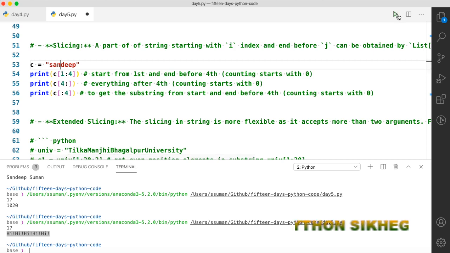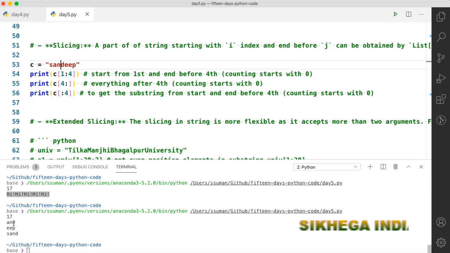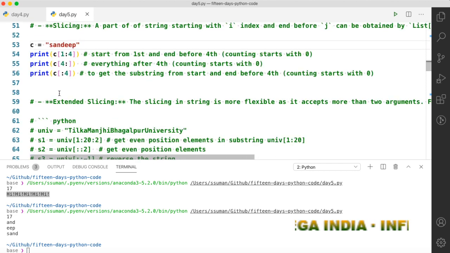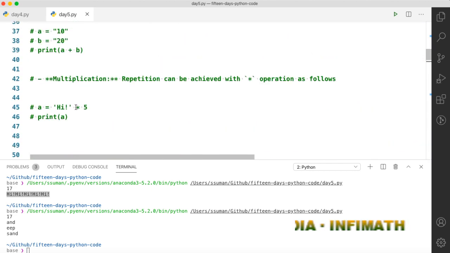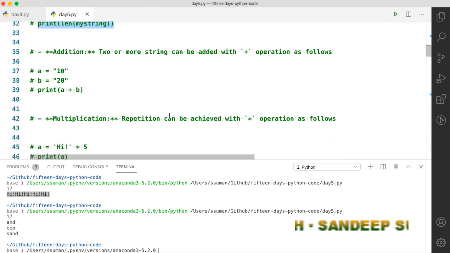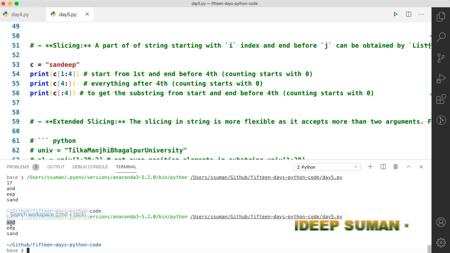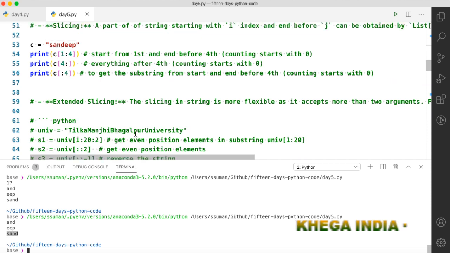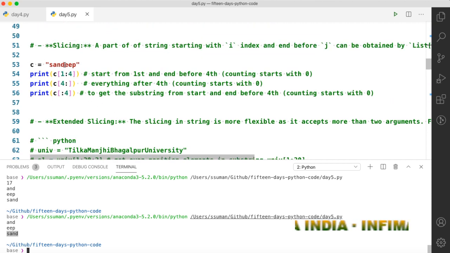Okay, so let's check the outputs. You can see that this 17 is from the previous print. So you can see that the first is AND, second is EEP, and the third is actually SAND. It will start from the fourth character, 0 1 2 3 and fourth, EEP. Okay, sorry, it is EEP.